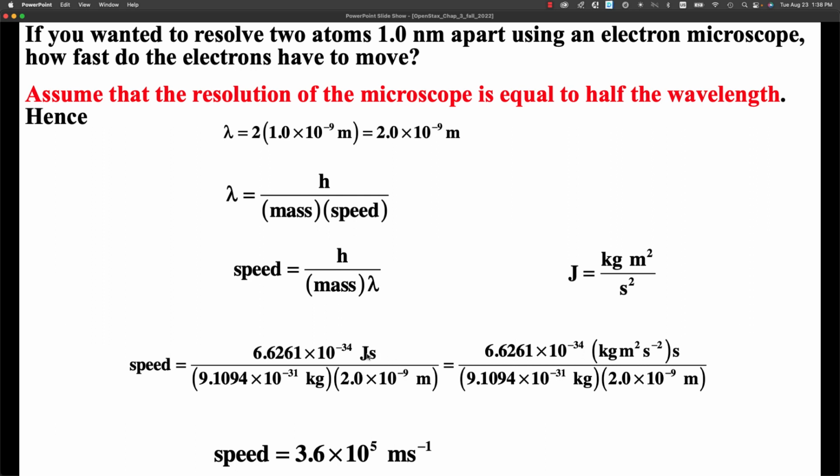Now, it doesn't look like our units are going to cancel. Remember, the joule is equal to kilogram meter squared per second squared. If we plug that in for a joule, the second cancels with one of those seconds, kilogram cancels with kilogram, one of these meters cancels with one of those meters, and we're left with meters per second. If we plug in the numbers and do the math, we get a speed of 3.6 times 10 to the 5th meters per second. So if we can accelerate the electrons to move at 3.6 times 10 to the 5th meters per second, we should be able to resolve two atoms that are 1 nanometer apart. Really pretty cool.